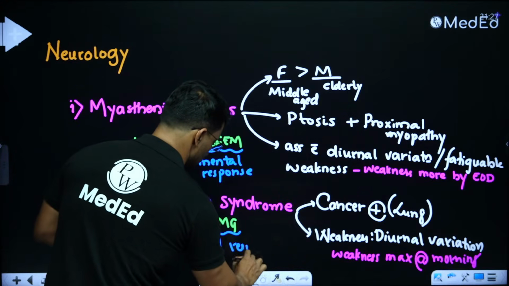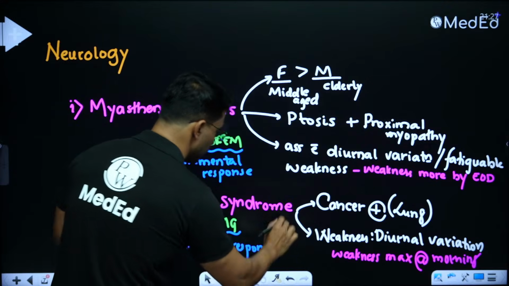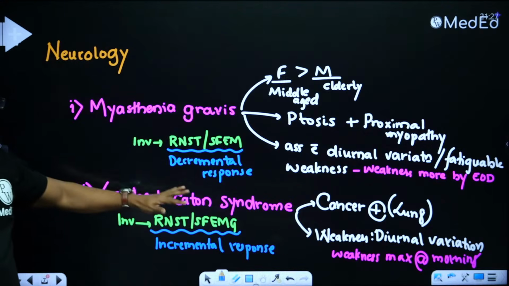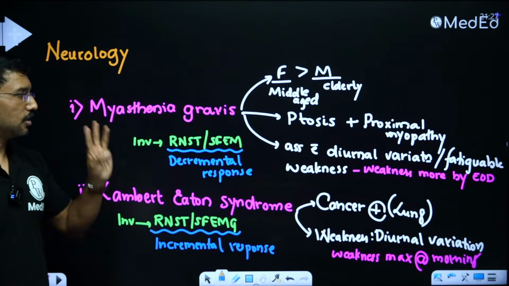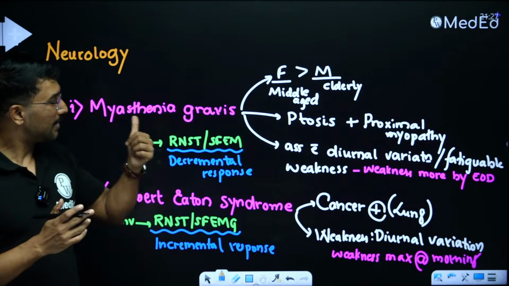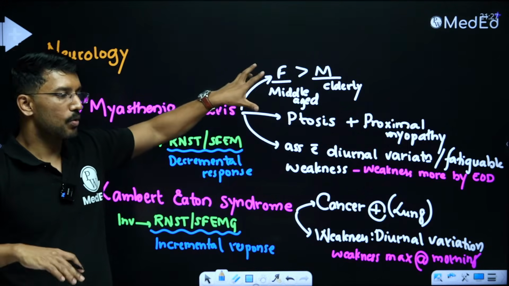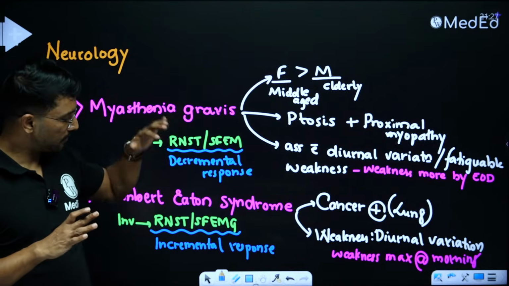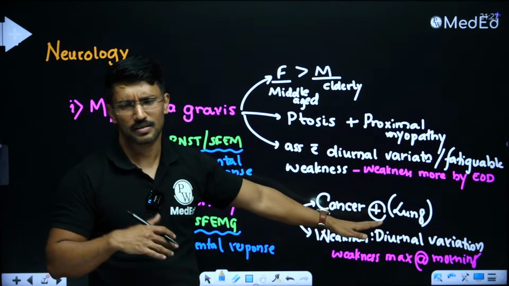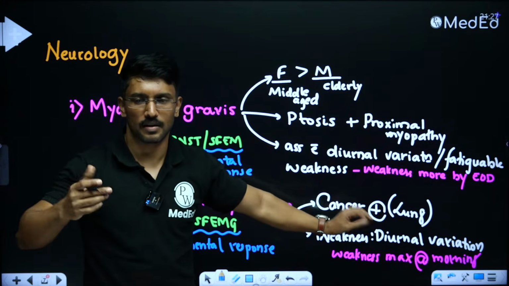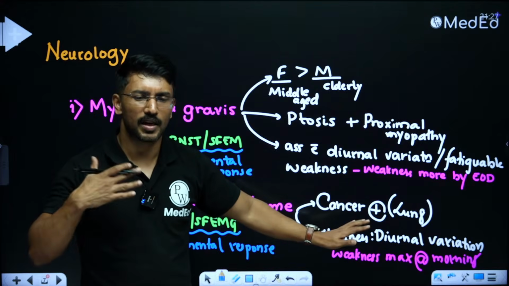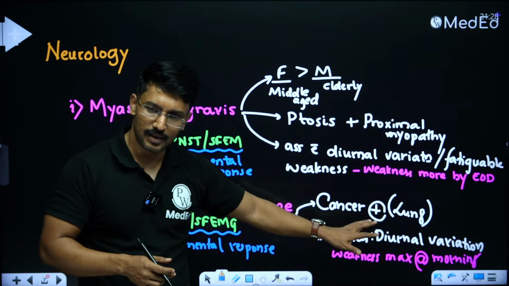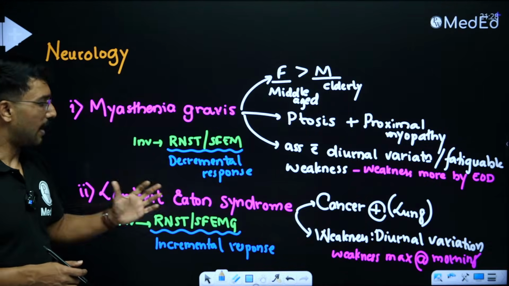Incremental response. So every time you have to differentiate between the myasthenia gravis and Lambert-Eaton, please pay attention to 3 points. In the demography, if it is talking about a middle-aged female, it is mostly pointing towards myasthenia gravis. If it is talking about some patient with lung cancer, of course, middle-aged or elderly, with male mainly with history of smoking and then lung cancer, it is pointing towards Lambert-Eaton.